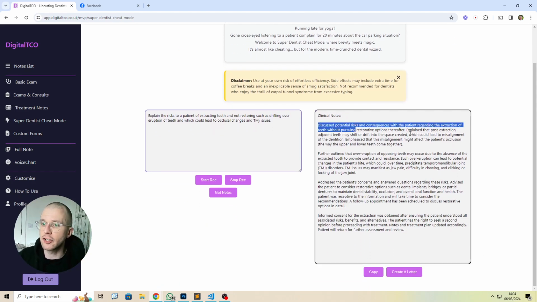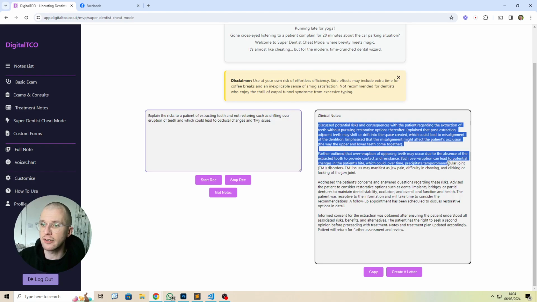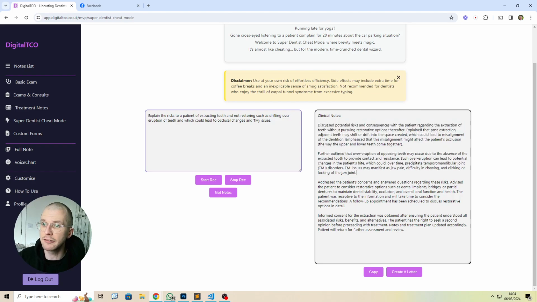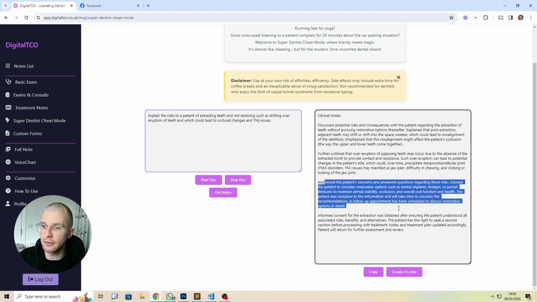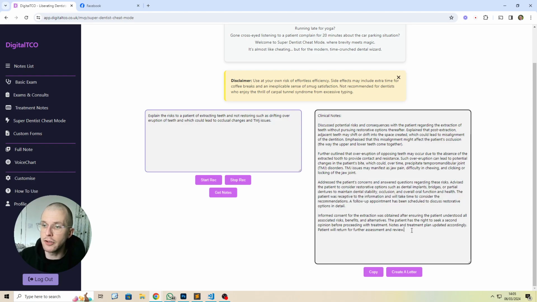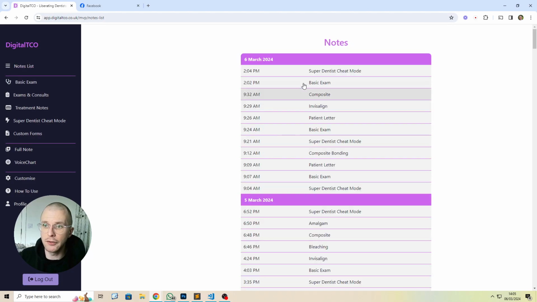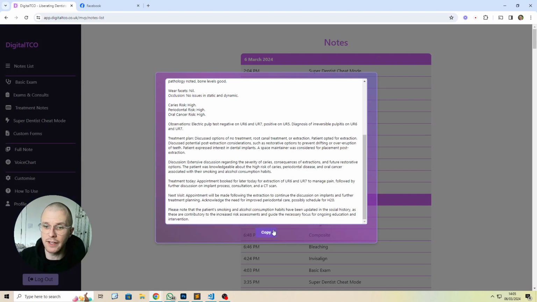So now you've got discuss potential risks and consequences of the patient regarding extraction of the teeth without pursuing restorative options after. Drifting or shifting, further over eruption of the teeth. Such over eruption can lead to all this stuff. Blah, blah, blah. Address the patient's concerns regarding these risks. So now you've got that. So that's now here. So now what I would do is I would take my basic exam, which is saved there. I would copy that.